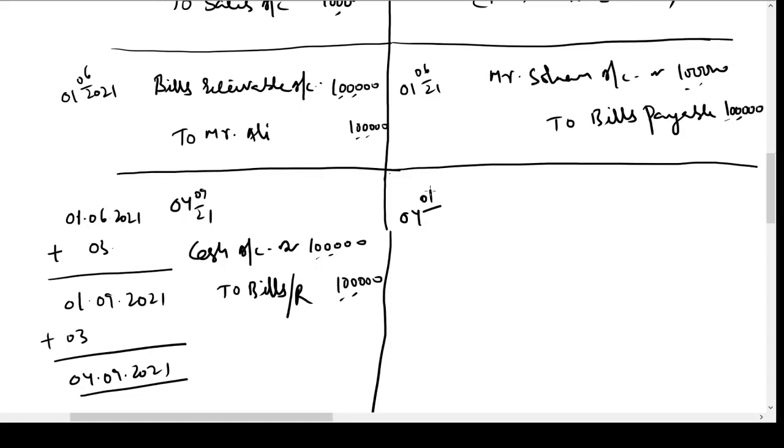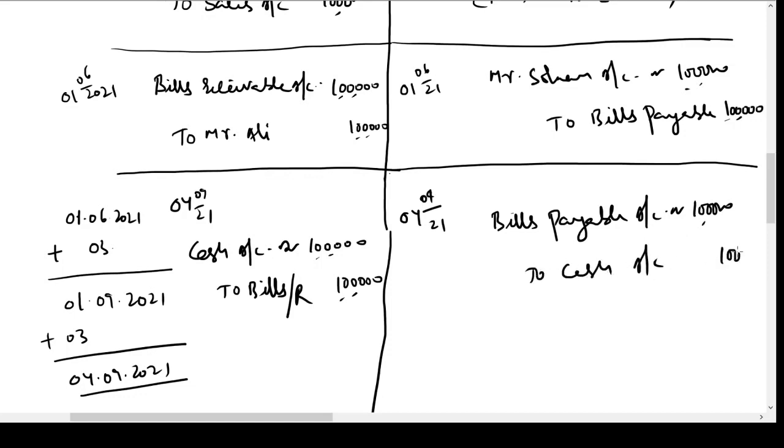In the books of Mr. Ali, what entry is he going to write? He is getting his bill back now. The bill which he has signed, now he is getting it back. Bills payable account debit 1 lakh, to cash account. He has given cash to Mr. Sohan, so cash account will be credited. Real account coming in, debit; real account going out, credit. If the bill is considered as an asset, real account coming in debit, real account going out credit.